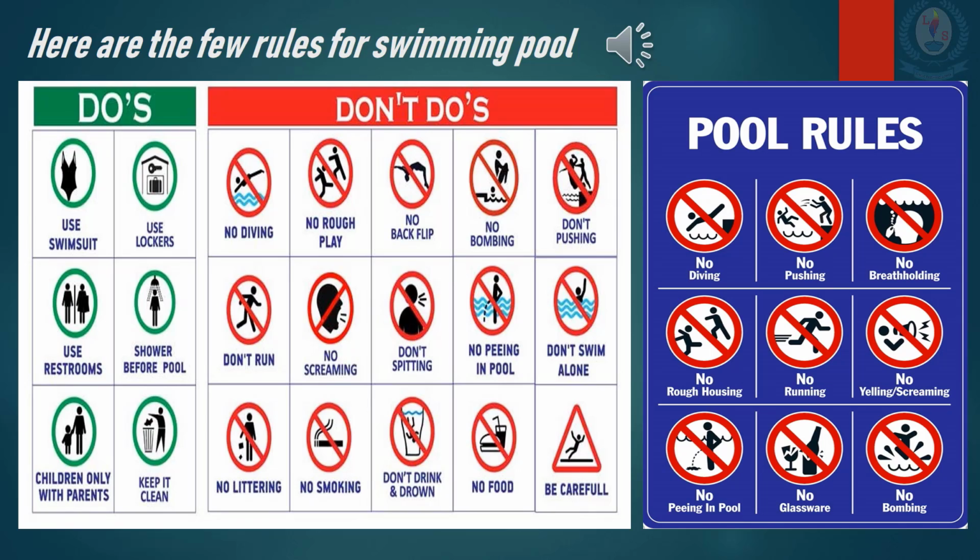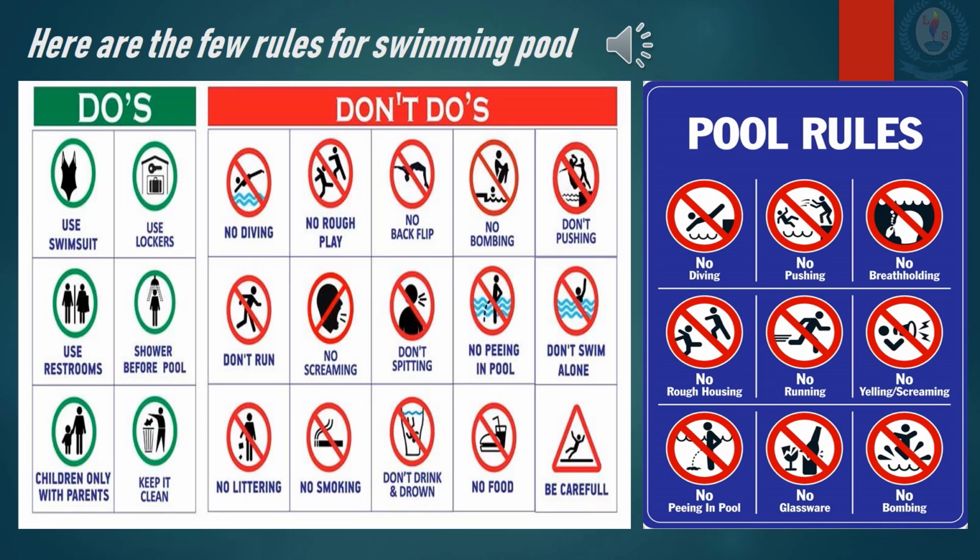Use lockers. Use restrooms. Shower before pool. Children only with parents. Keep it clean. So those are the things that you should definitely do. You cannot go alone. Children cannot go alone. You should shower before you go to the pool.